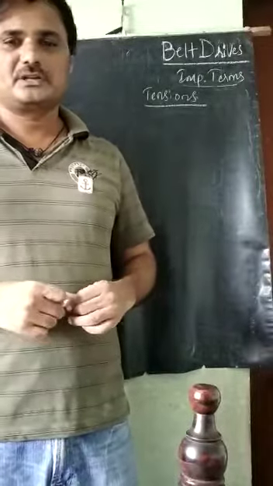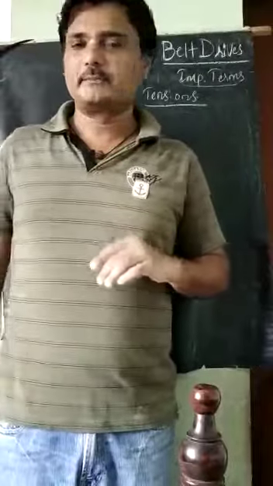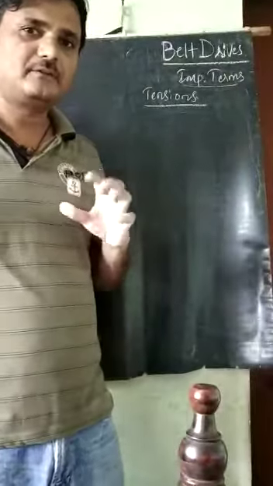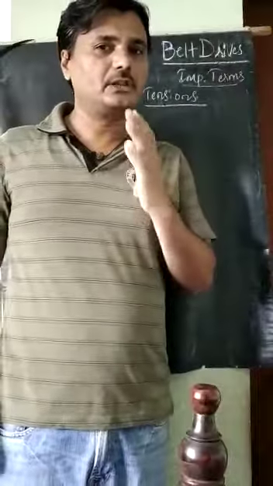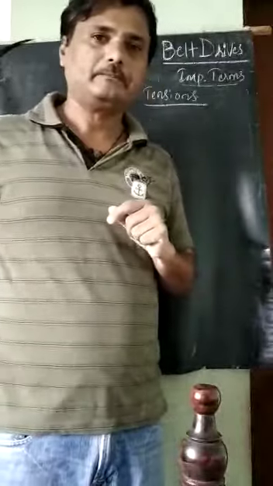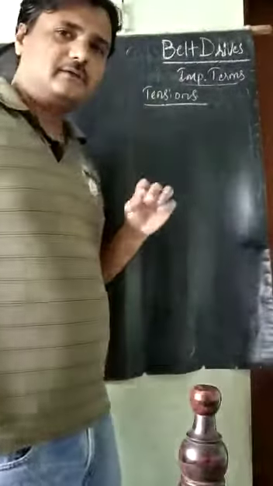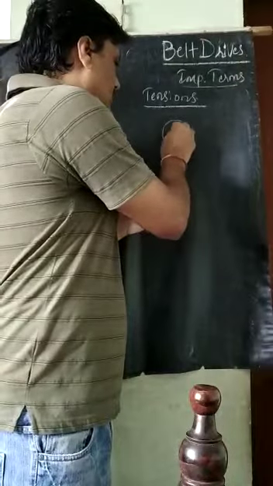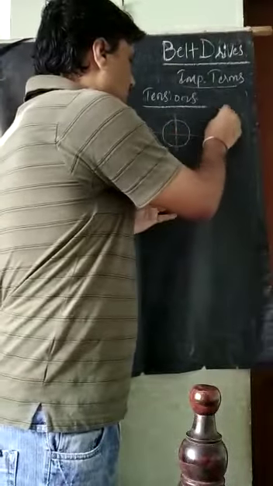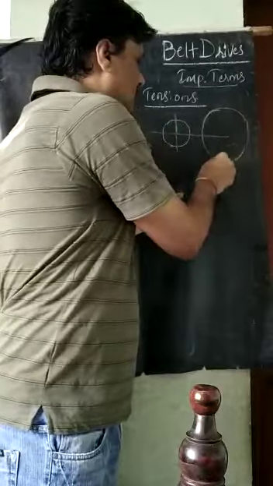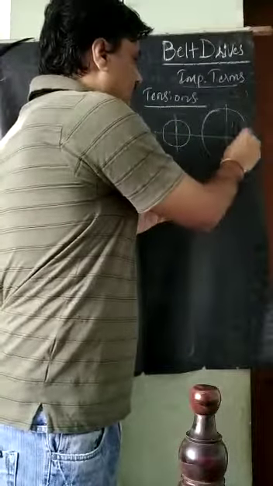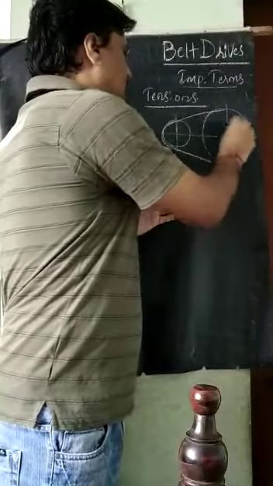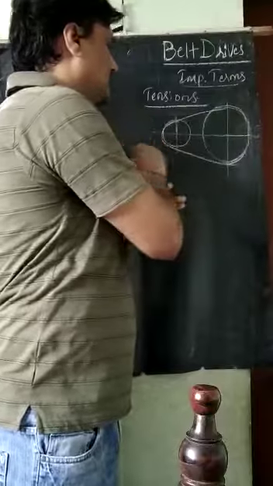Now, in continuation of the important terms in the case of belt drives, that are the tensions here. Some tensions are there, and because of those tensions only, power is transmitted. As per the usual notation, the smaller one is the driver, and usually the bigger one is the follower. These two are connected by the belt like this.